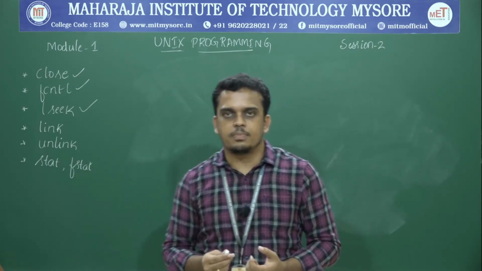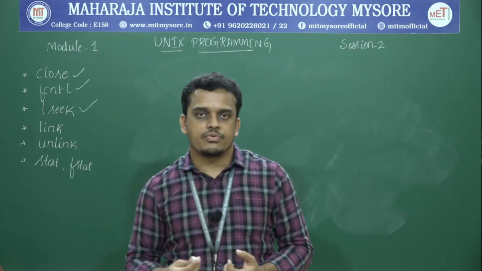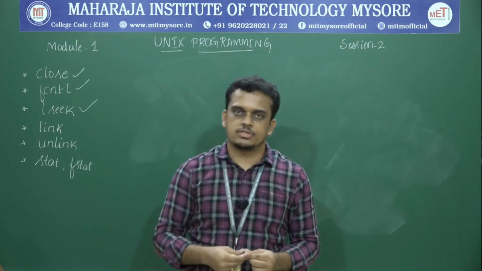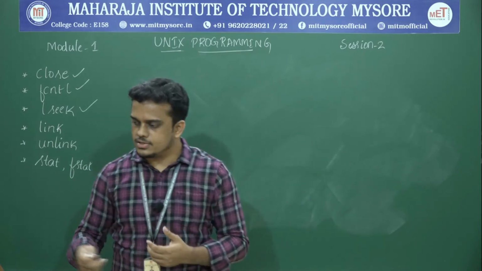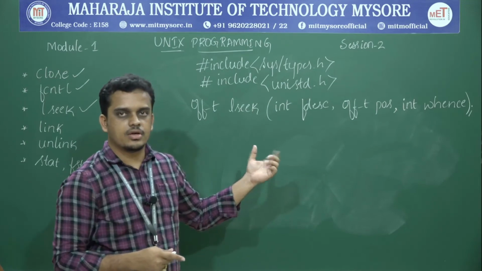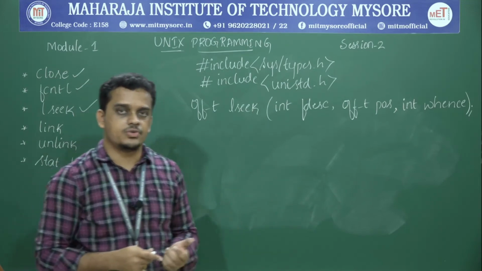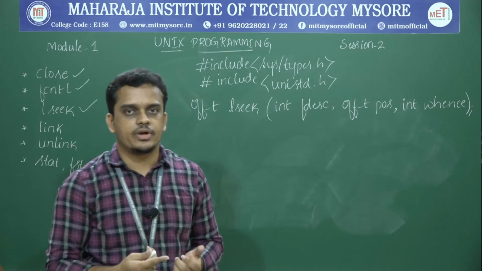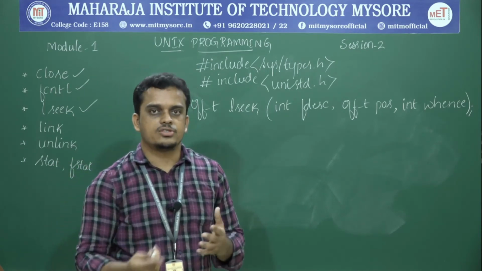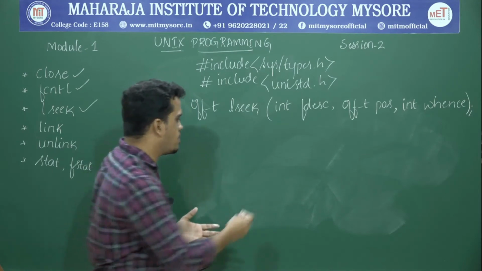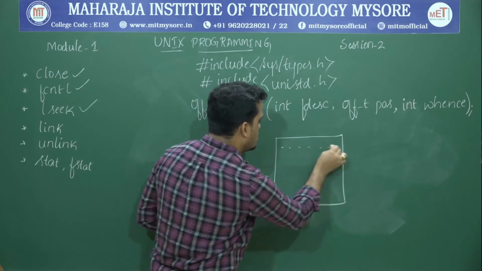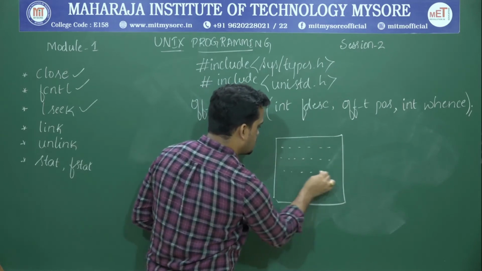So lseek is an API with the help of which random access of data from an open file can be performed. So the syntax of this particular lseek API is like this. This is the syntax for the lseek API, with the help of which you can perform random access of data from an open file. Random access of data means we can actually try to customize. For example, if I consider this as my particular file and it has this amount of information,